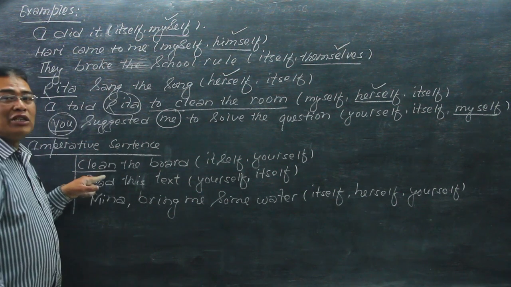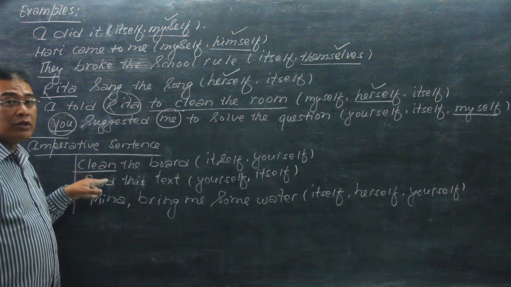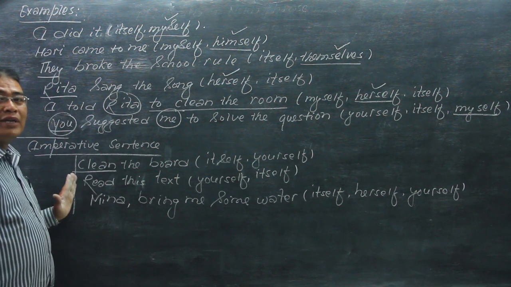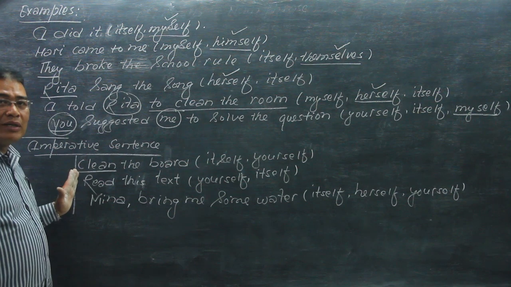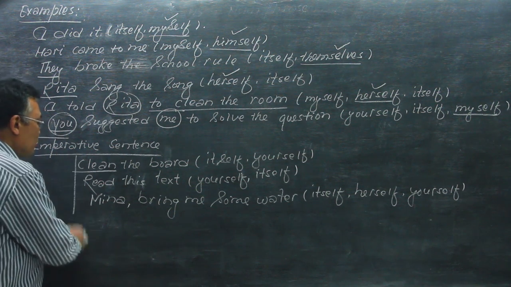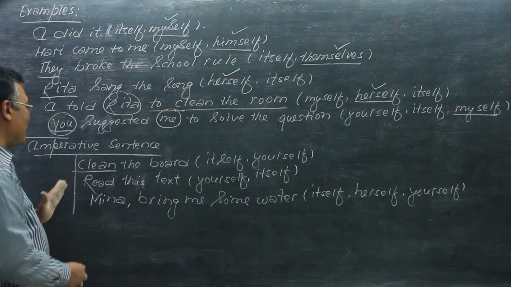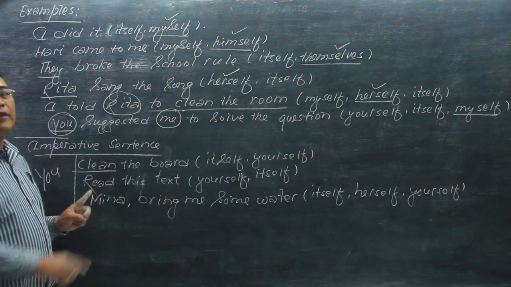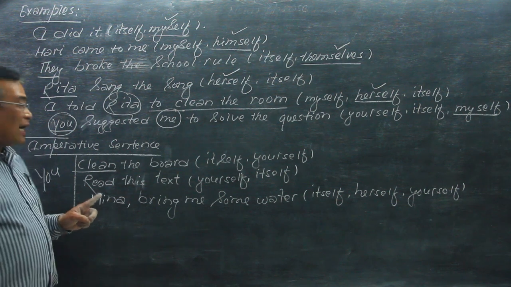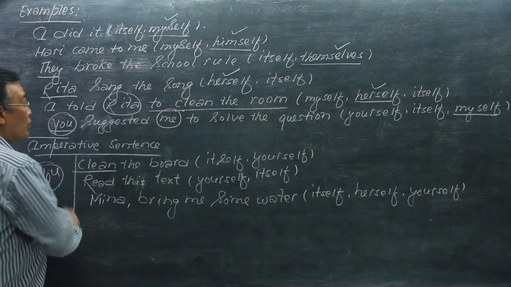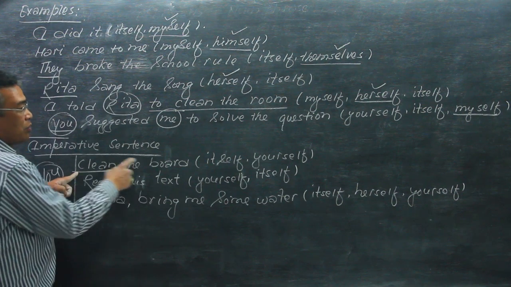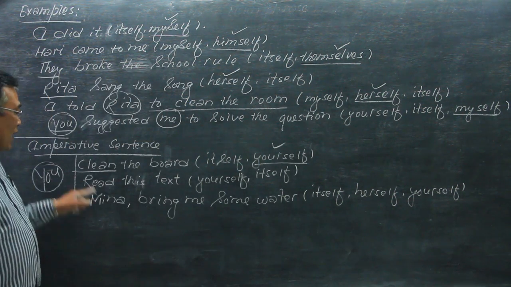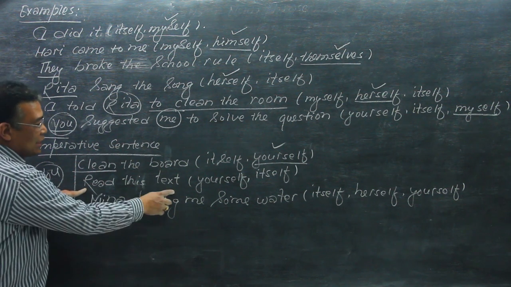Who is this addressed to? Who is this told to? The subject is not given here; the subject is not mentioned. The understood subject, the silent subject, is always you here. Clean the board means you clean the board. So the doer is you. That's why: clean the board yourself. In the next example, read this text. Who reads this text?